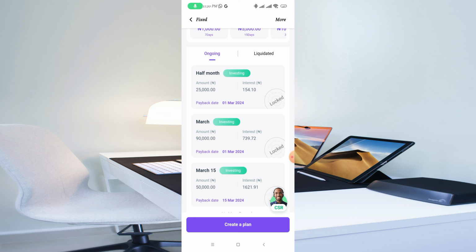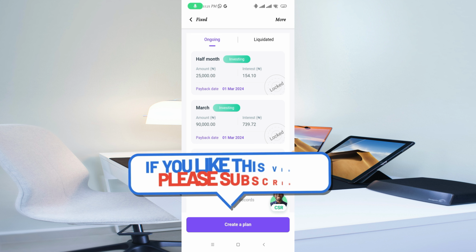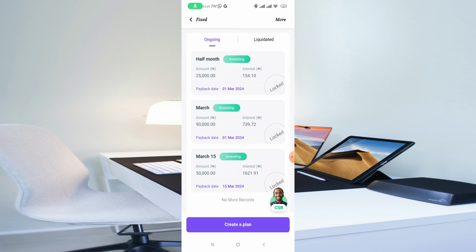Which of course is also money, because I could keep this money in another local bank, and maybe they would even be removing my main money, but instead of that, I'm able to earn more money through the Opay app. You can see saving 25,000 for some days, then I'm earning 154 naira. The second one, 739 naira, and the third one right here is 1,612.21 naira. So you can see how much I've been able to make right here.